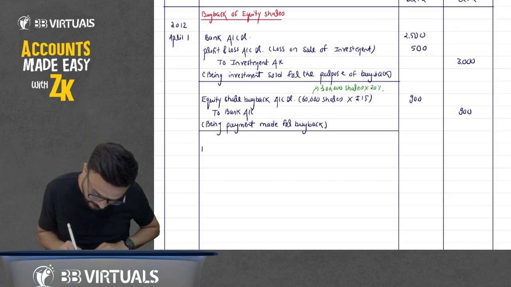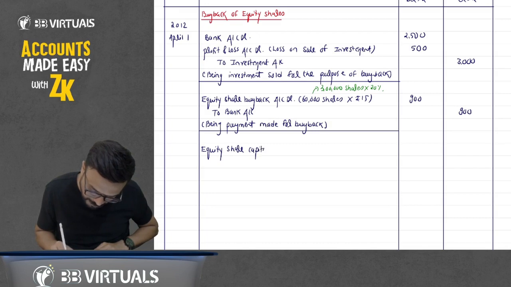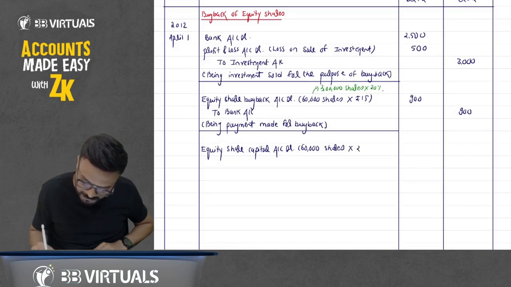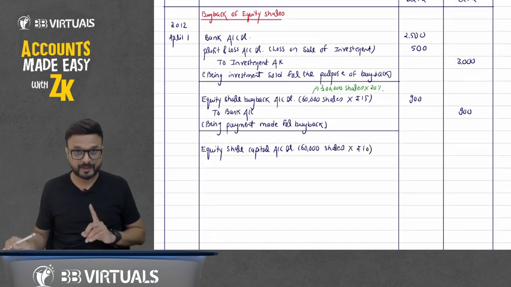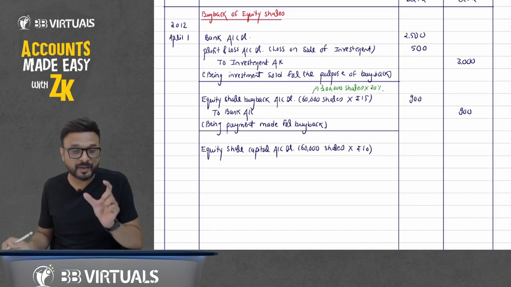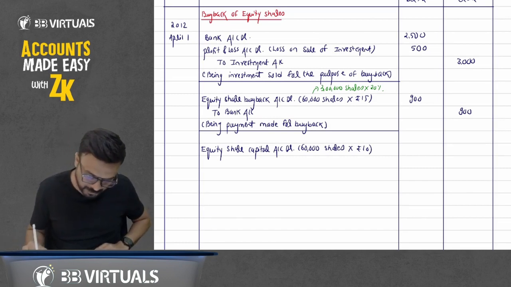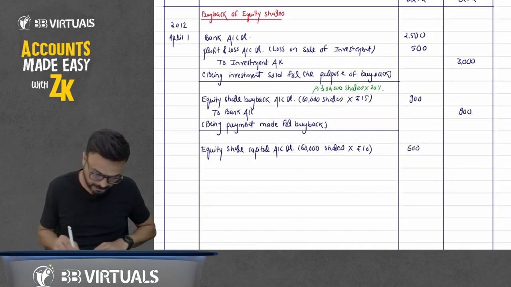Equity share capital account debit, 60,000 shares. The face value of a share is 10, and we are paying 15, so that 5 is the premium on buyback. 60,000 multiplied by 10 comes to 6 lakh, so 600.